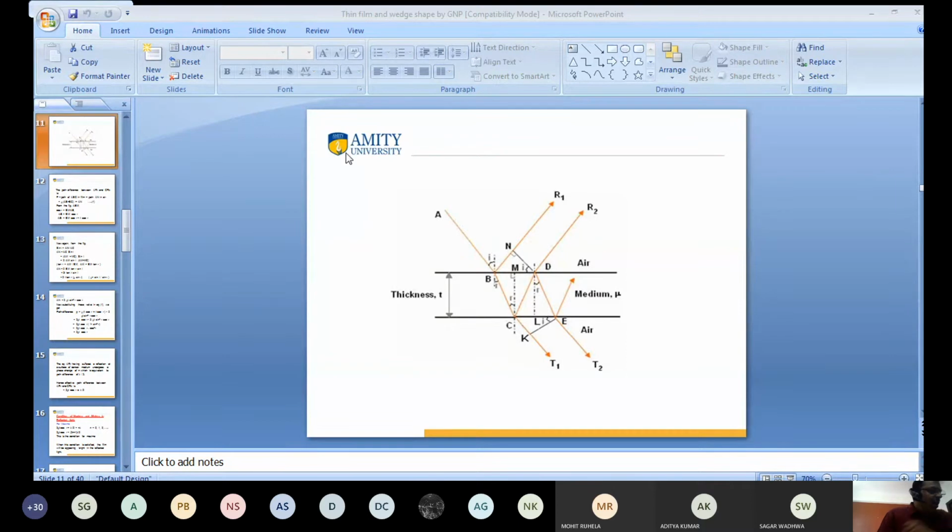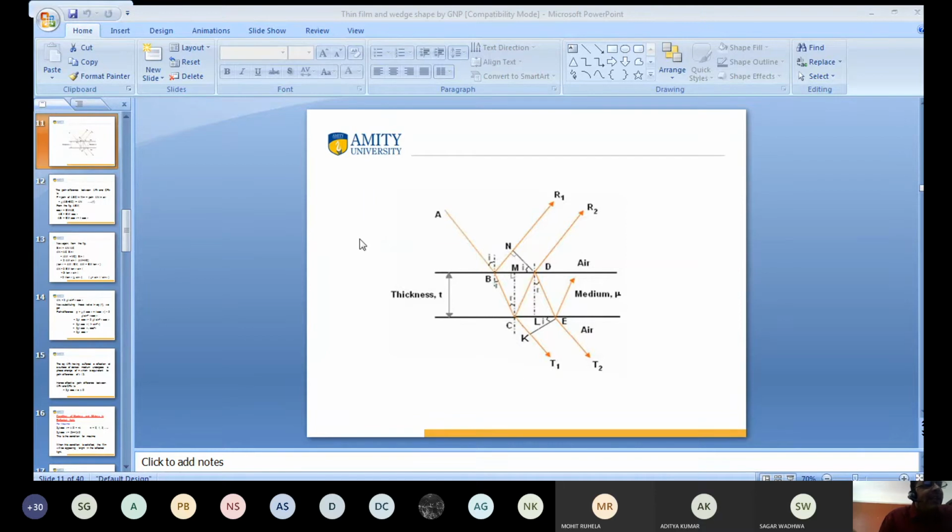The light from source S, point A, is incident on the surface at point P. At point P, two phenomena take place. Some part of light is reflected, some part of light is transmitted. Again, at point C, some part of light is reflected and some part of light is transmitted.